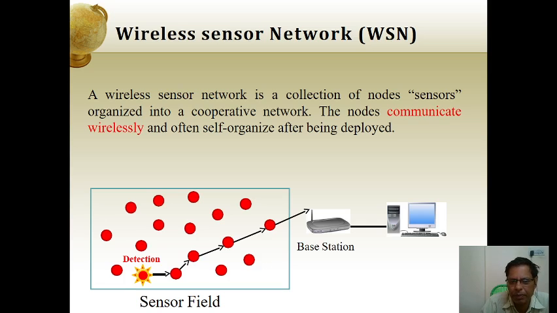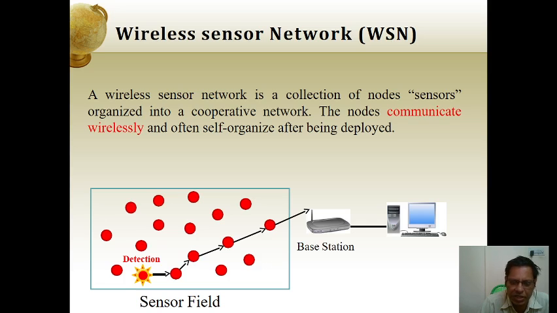When the sensor is initiated through the sensor node, it is going to work with self-organizing of the sensor. What is cooperative? It is a cooperative communicative manner, and the nodes are communicating wirelessly and often self-organized after being deployed.